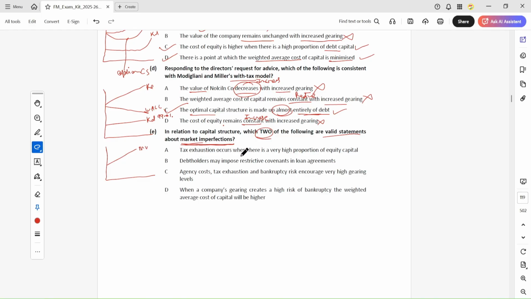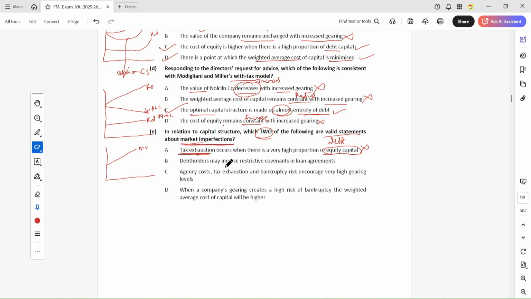Tax exhaustion occurs when there is a very high proportion of debt capital, and you will not get the tax benefit.